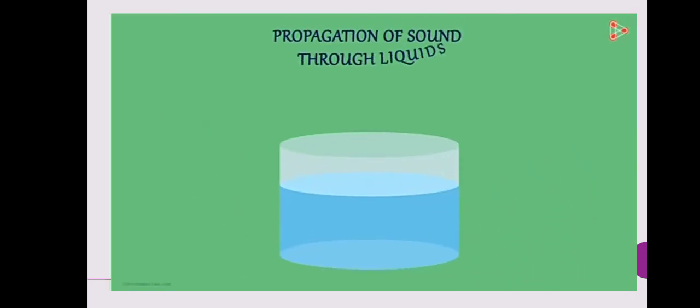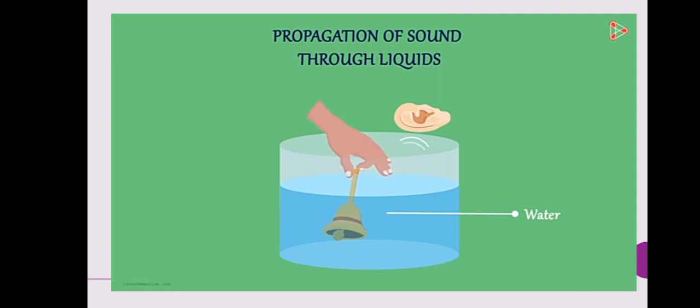Sound can also propagate through liquids. Let us do one experiment to see this. We place the bell in the water like this so that it does not touch the base of the container. Now keep one of your ears close to the surface of water and shake the bell inside. Do you hear the sound? Yes, you do. Here, the medium of propagation is water.